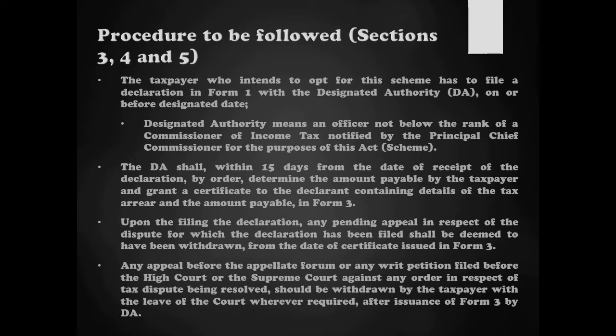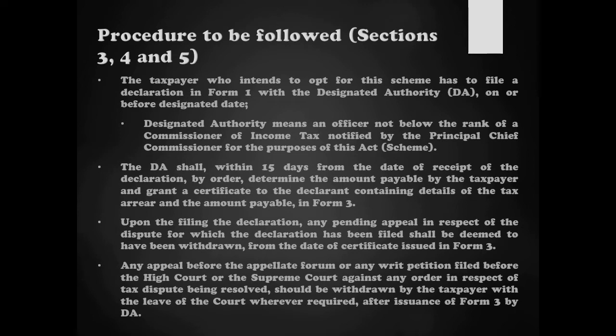So once they have made the declaration, they are the declarant. The designated authority will provide a certificate to that declarant which will contain the details of the tax arrear, the total amount that they have to pay for settlement of dispute, etc. And this certificate shall be provided in Form 3. Form 3 is the prescribed form for that.